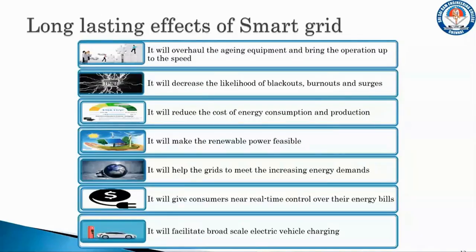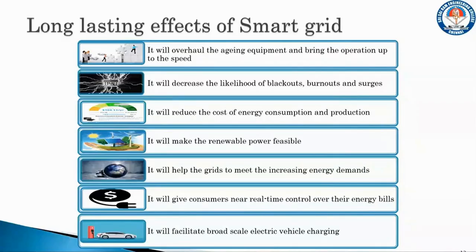This slide talks about the long-lasting effects of the smart grid. Apart from the fact that smart grids are perfectly aligned with the needs and demands of our energy requirement, they are also predicted to have certain long-lasting effects. The first is that it will take care of aging equipment and maintain the operation at the specified speed. The second is that it will decrease the occurrence of blackouts, burnouts, and surges.